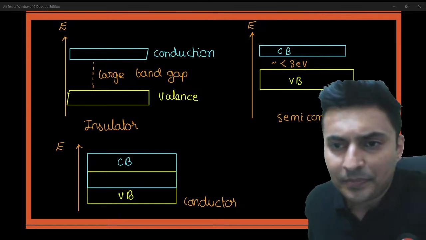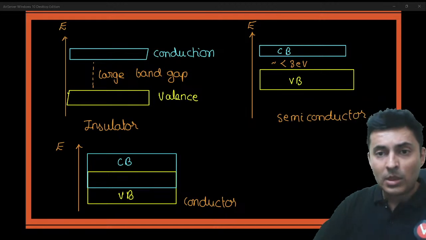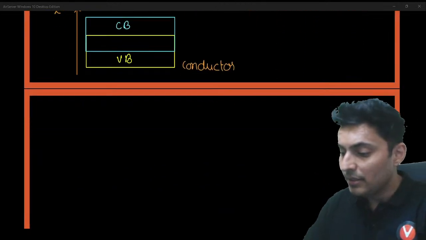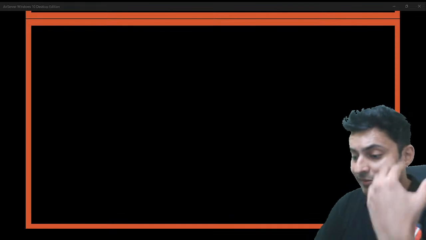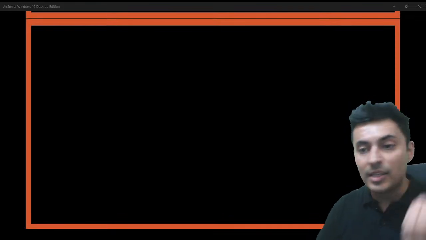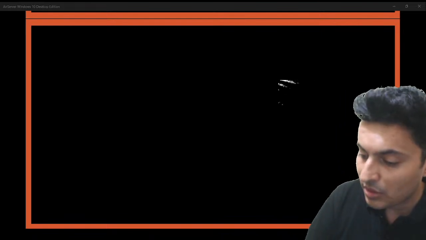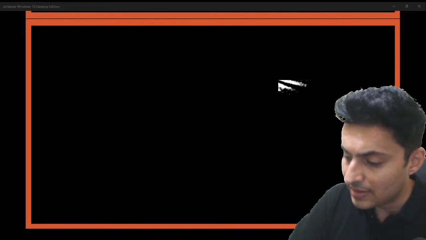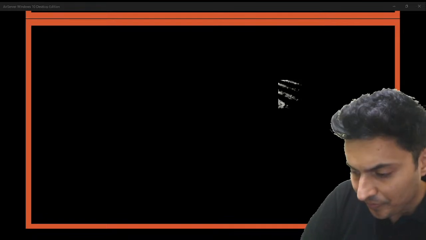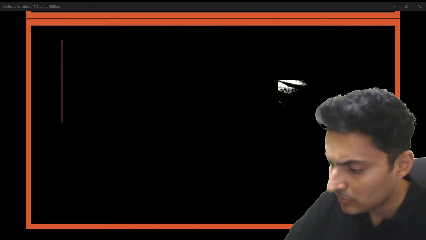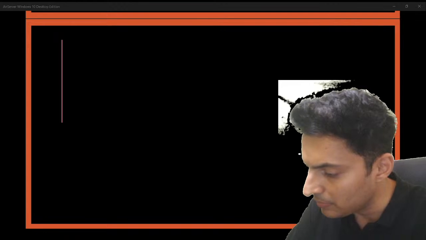Next thing, you should know how the electron filling up these bands looks like at 0 Kelvin and at normal room temperature also. So look at this. This is there actually in your NCERT also. Let us go with it.